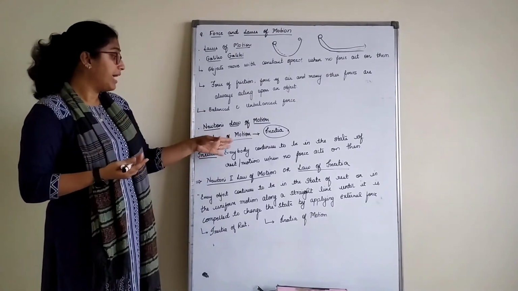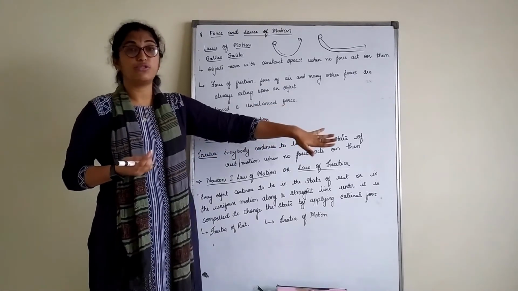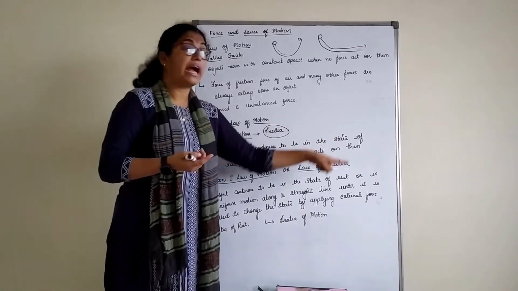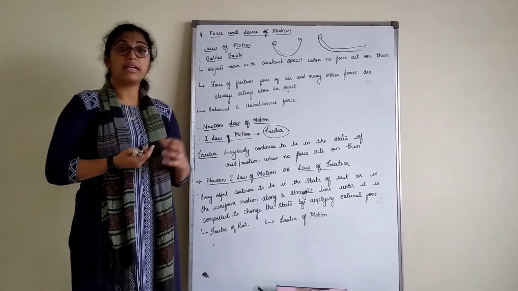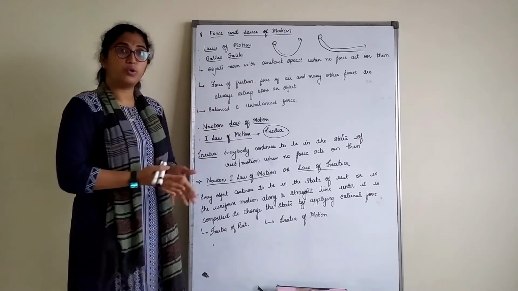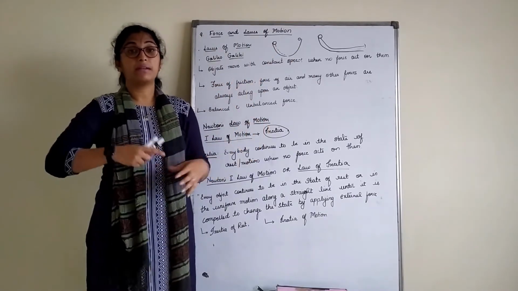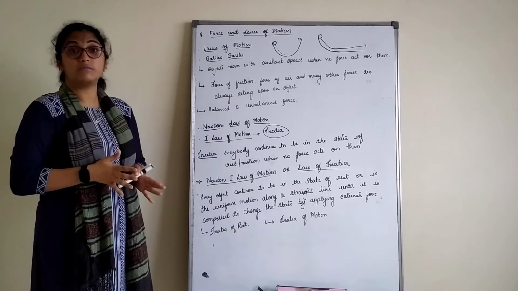That means every body continues to be in the state of rest. This board is at rest now. Or motion, when no force acts on them. Now, no force acts on them means that if you say there is a very heavy wind blowing and it made the board move, yes, that is something external acting. But no magic will happen, and if I tell the board to move, the board doesn't move, right?